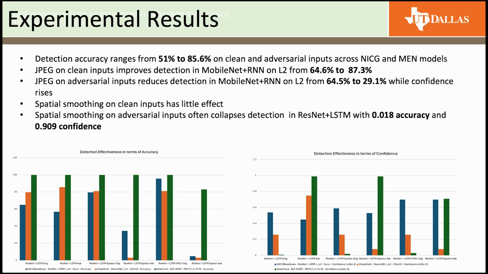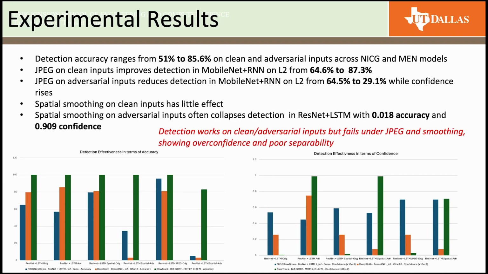In terms of experimental results for detection, our key takeaway is that detectors work reasonably well on clean and adversarial inputs in isolation. However, once JPEG or smoothing are applied, detection essentially fails. The model becomes overconfident but loses separability between the benign and adversarial inputs.